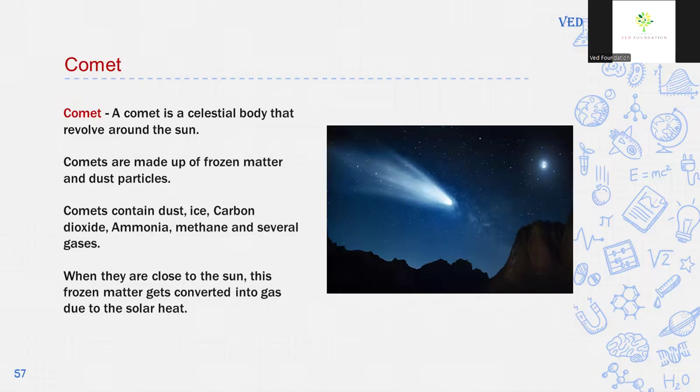Next component of the solar system is the comet. A comet is a celestial body that revolves around the sun. Comets are made up of frozen matter and dust particles. Comets contain dust, ice, carbon dioxide, ammonia, methane, and several gases. When they are close to the sun, this frozen matter gets converted into gas due to the solar heat.